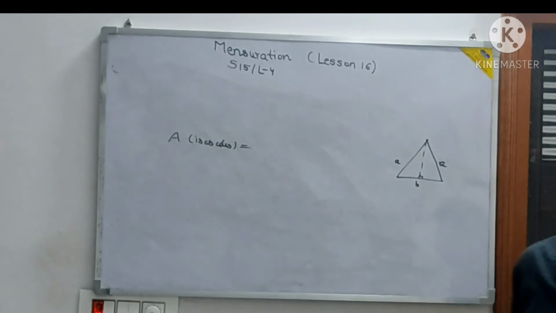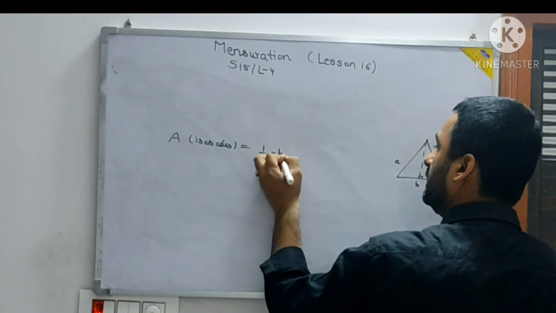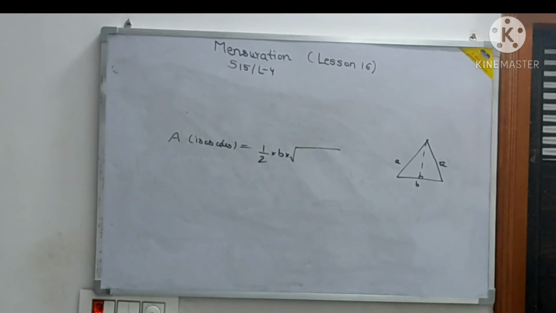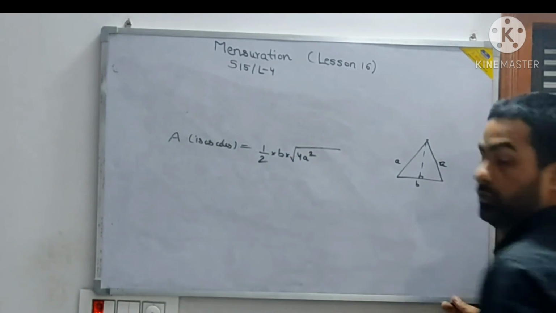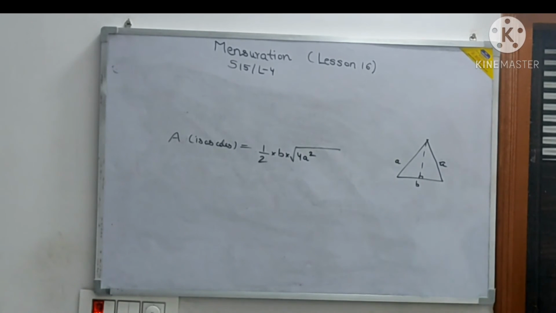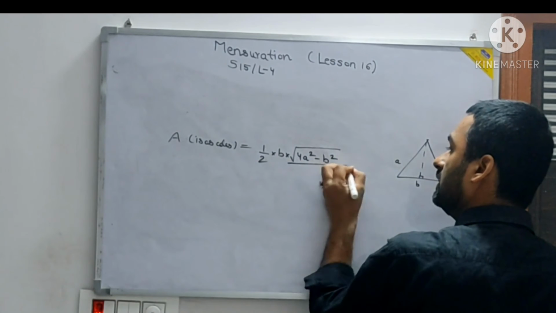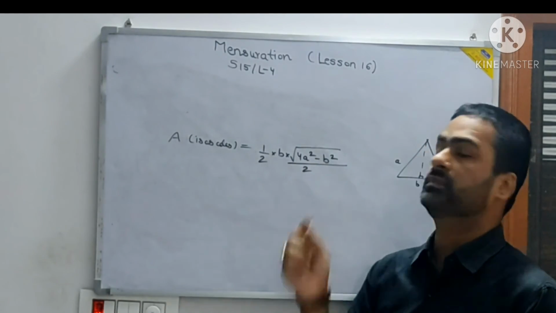It will be B by 2, or half B, into under root of 4A square minus B square, divided by 2. So see here, the radical sign only covers 4A square minus B square.